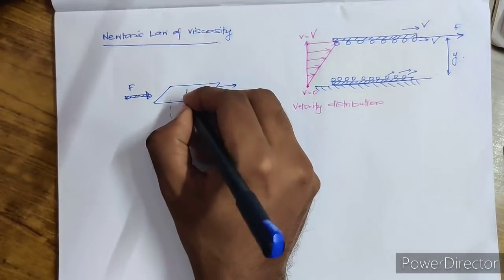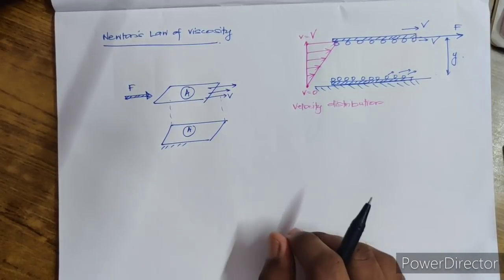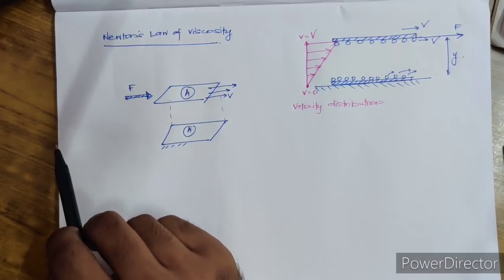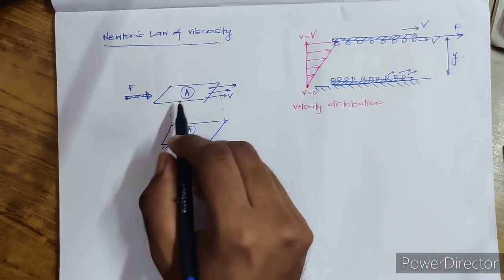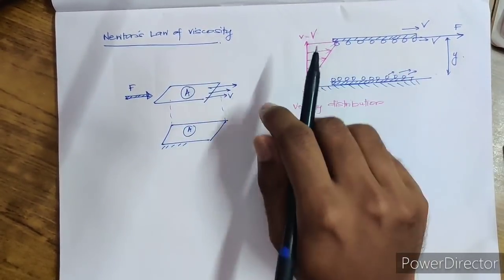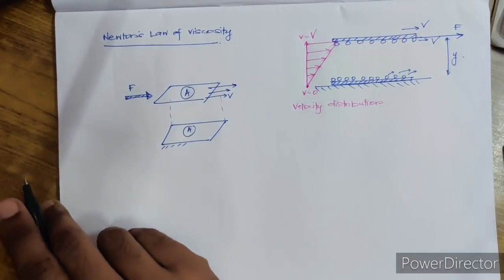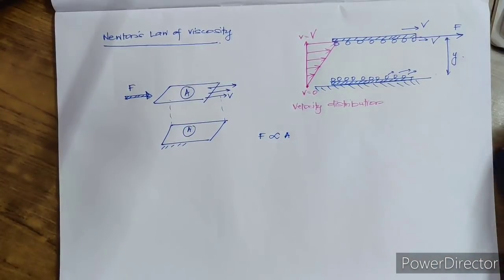Now the area of this plate is A. Just out of your logic, think: if you have a very large area, will the force required be high or low? If you have a very small plate with small area, you require less force to move it. Similarly, if you have a high area, you need more force to move. So I can say that the force is directly proportional to area.